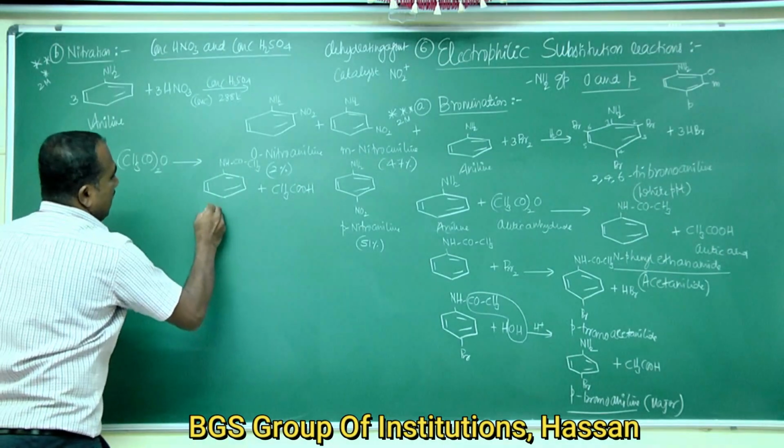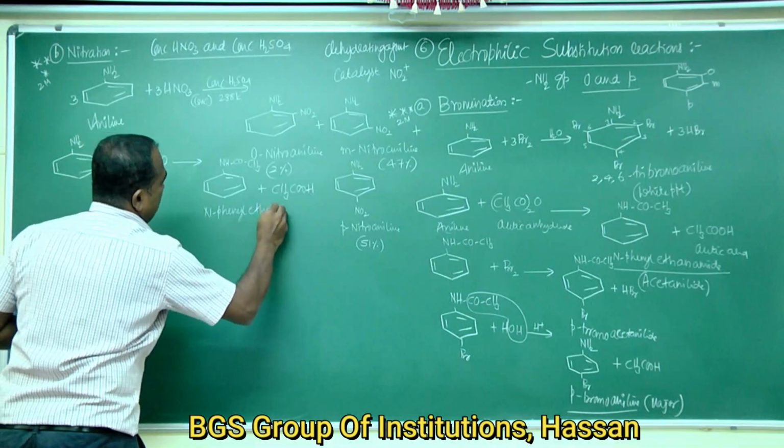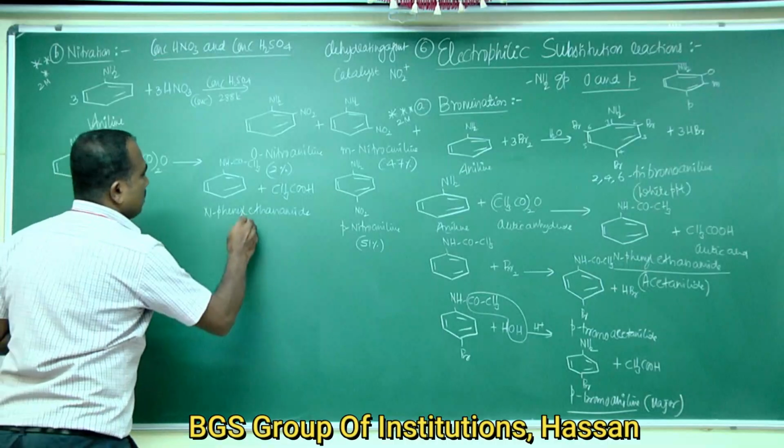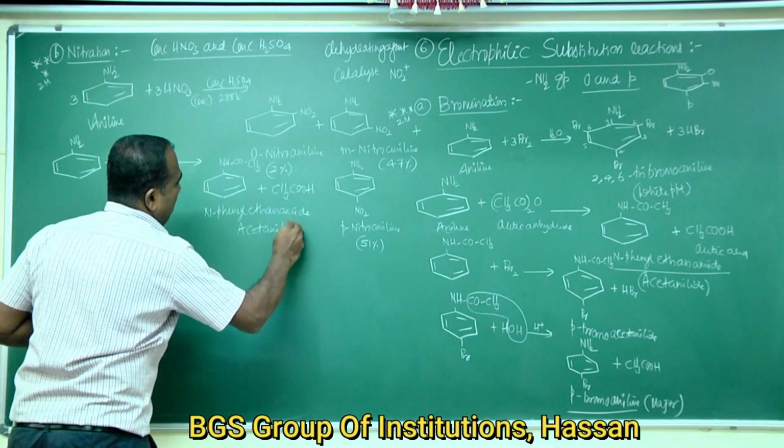This is N-phenyl ethanamide, commonly known as acetanilide.